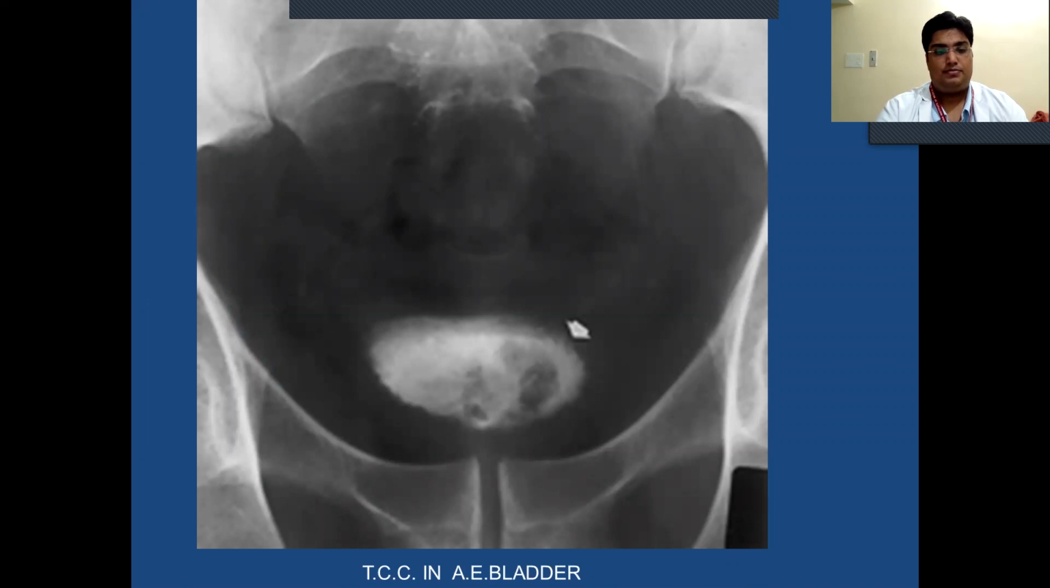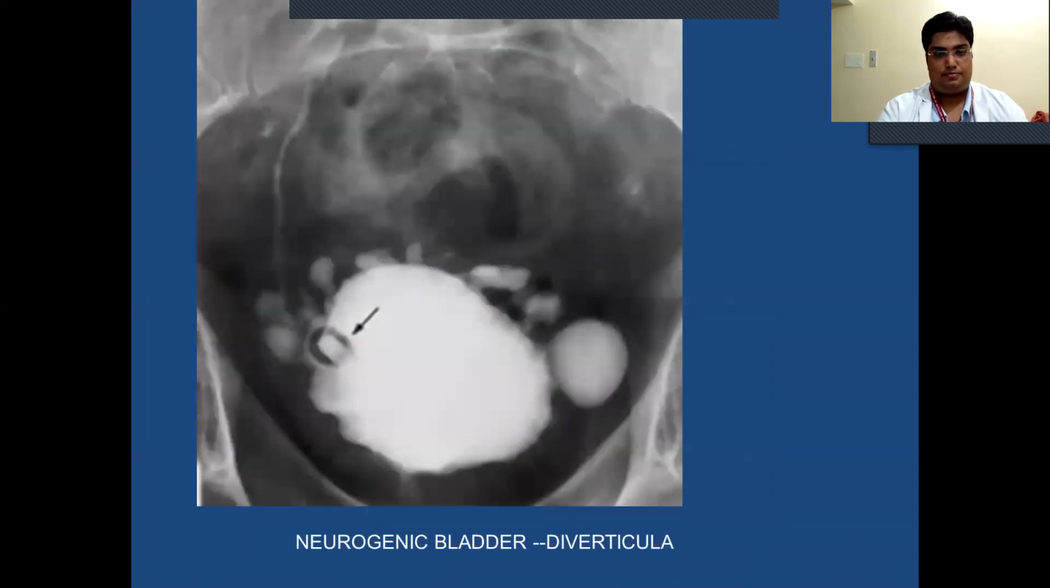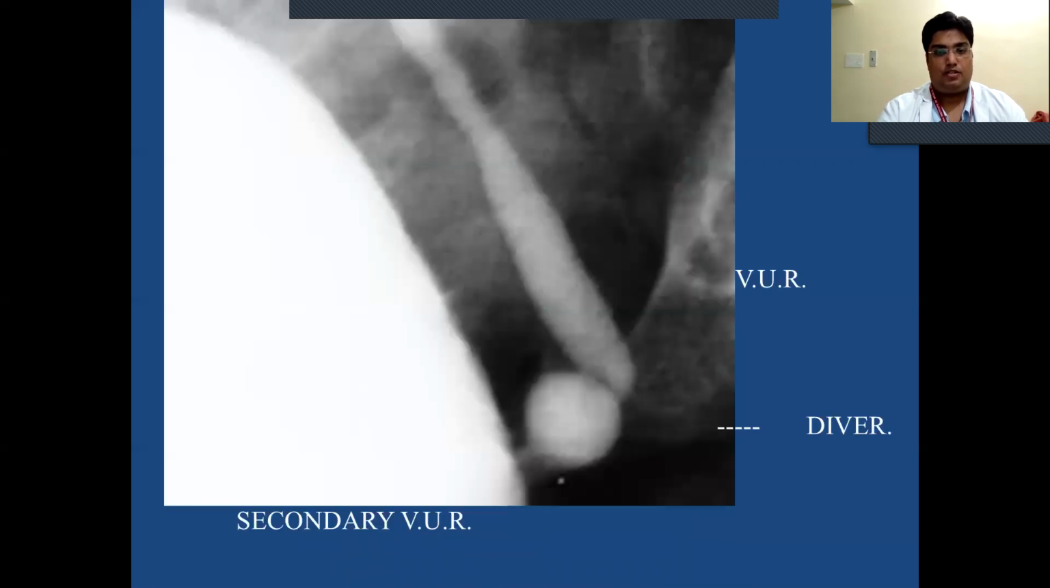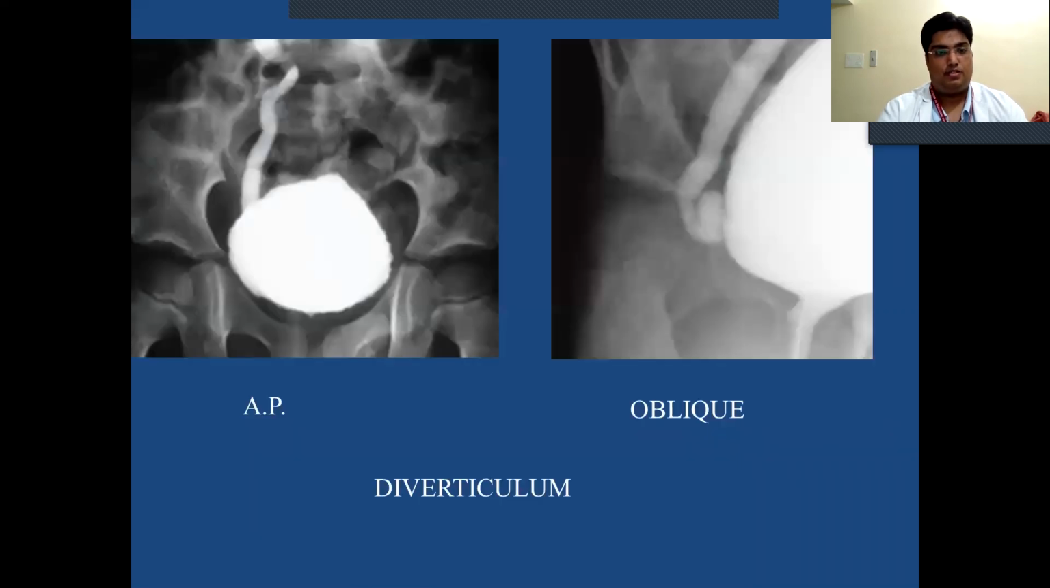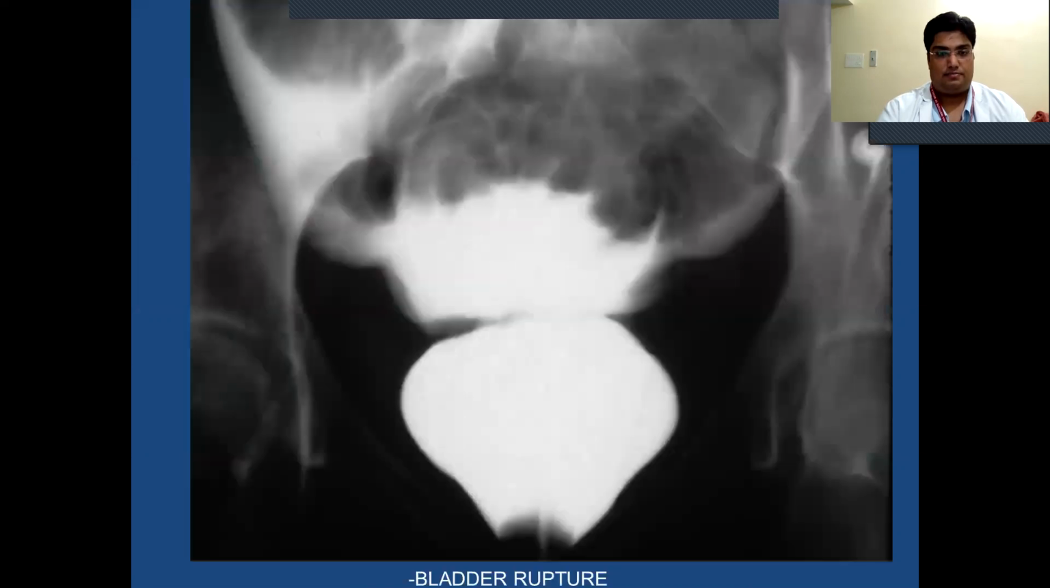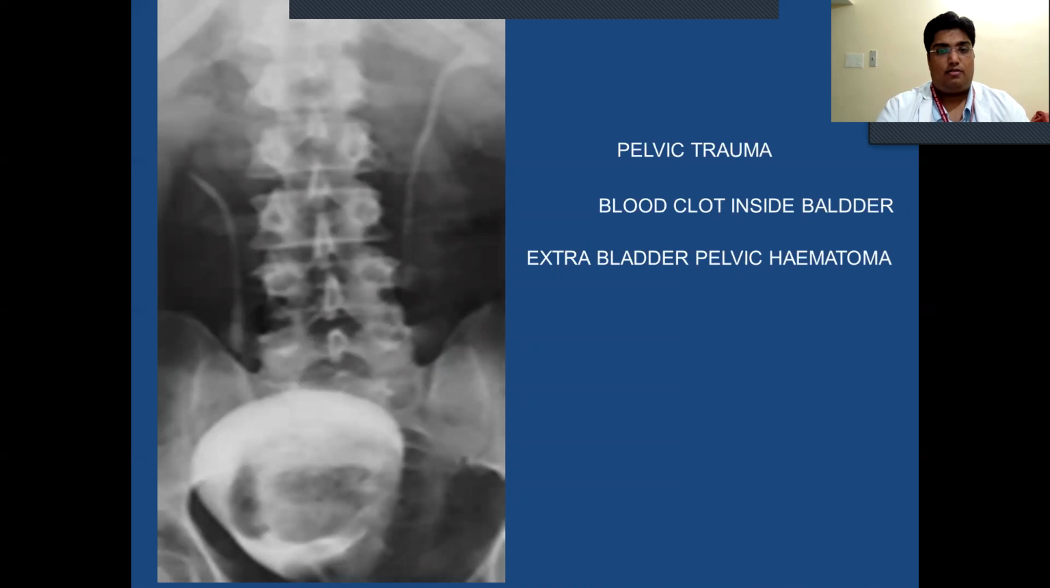Transitional cell carcinoma in the bladder. Neurogenic bladder with diverticula arising from the bladder walls. It is a primary vesicoureteral reflux. Vesicoureteral reflux with diverticula, secondary vesicoureteral reflux. AP and oblique images of a diverticulum. This is a large bladder diverticulum. A bladder rupture, the contrast is seen in the peritoneum. Pelvic trauma, blood clot inside the bladder, extrabladder pelvic hematoma.